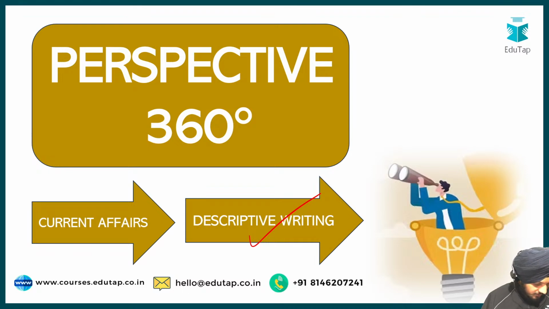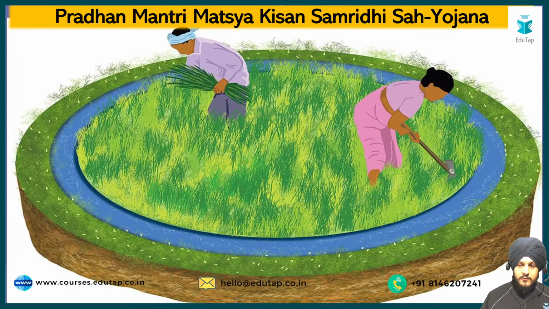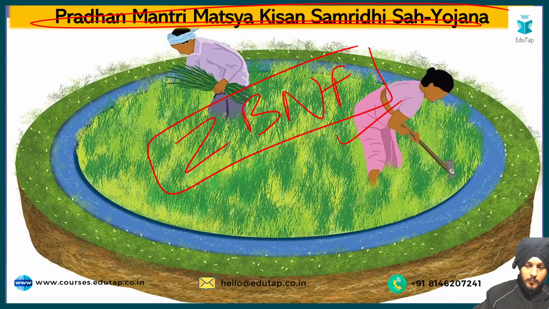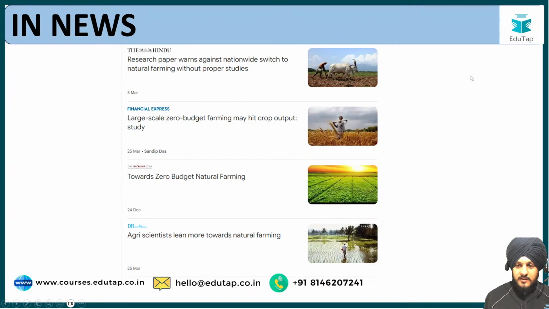Good evening Karthik, good evening Gagana, and the topic that we have chosen for today is, okay, I will change this heading, not Pradhan Mantri Kisan Samriddhi Sahay Yojana. The topic for today is zero budget natural farming. This is going to be the topic of our discussion, and you must have seen it in the thumbnail also. And the context of this topic, why we are going to cover this topic as a part of our discussion,